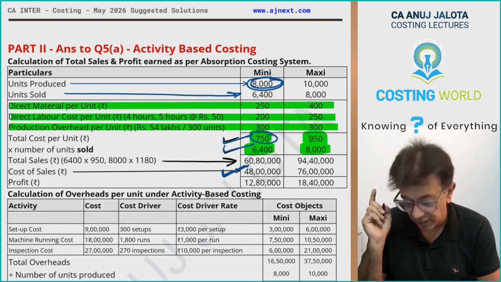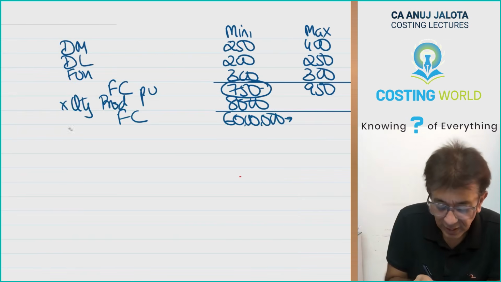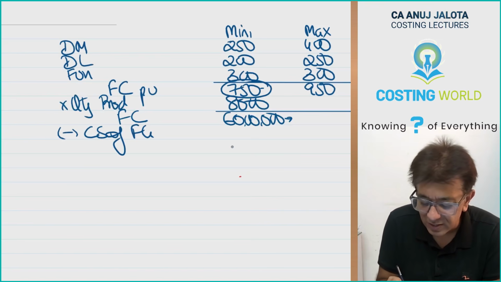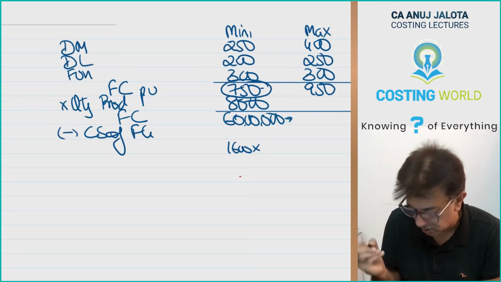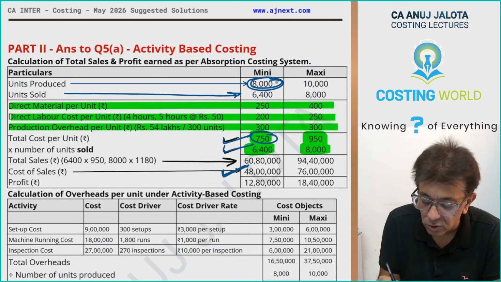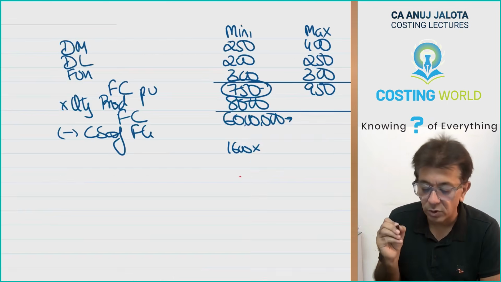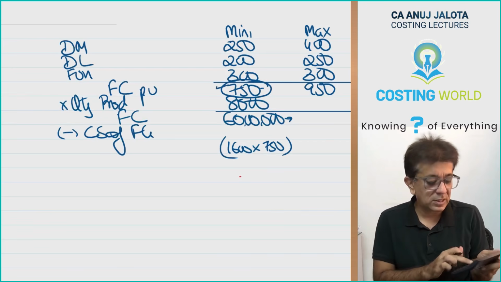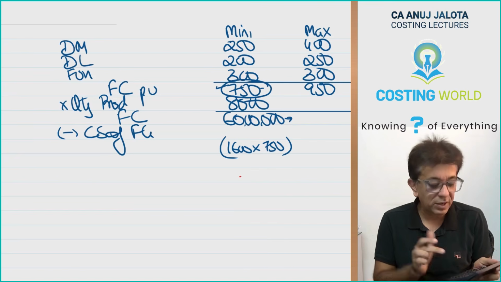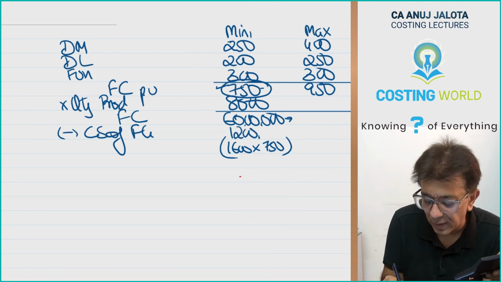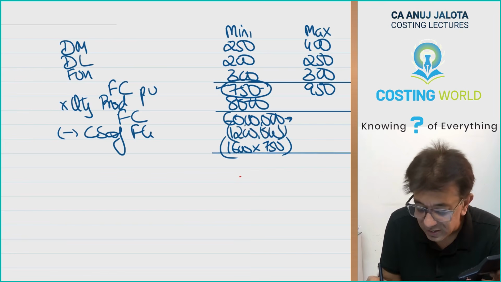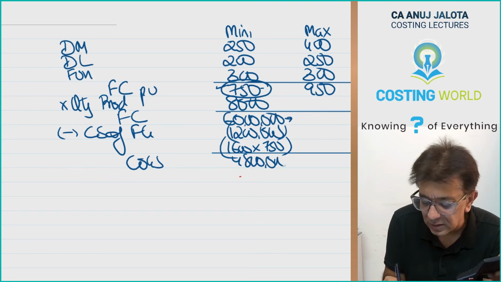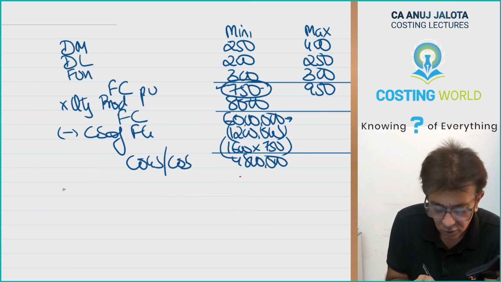So therefore, in this case, I will have to write less closing stock of finished goods. Can we say closing stock will be 1,600 units? That I guess we all are aware. Closing stock will be 8,000 minus 6,400, and it will get valued at 750 only, no? So therefore, pick up your calci, 1,600 into 750. This will give you 12 lakhs. The moment you subtract, you will understand. This will give you 48 lakhs. This will be your COGS as well as cost of sales.